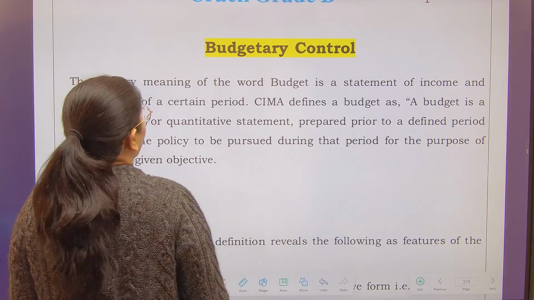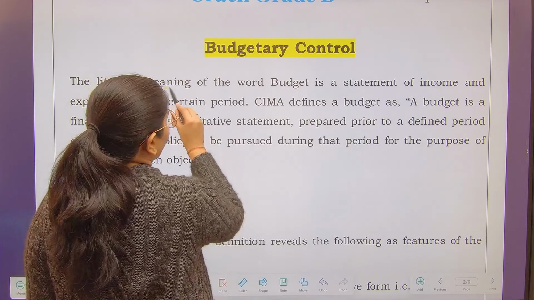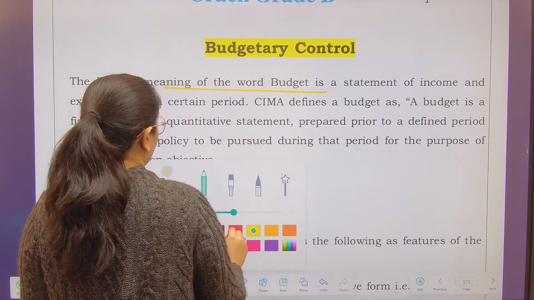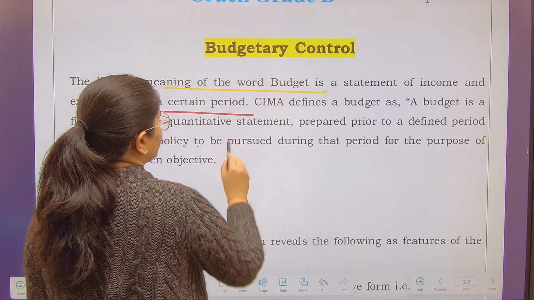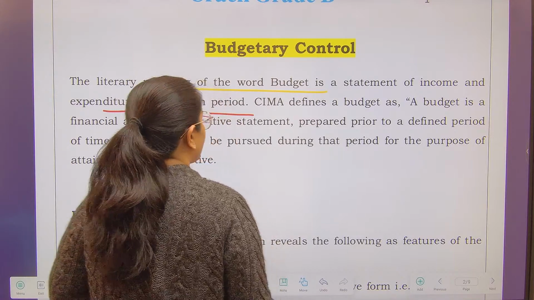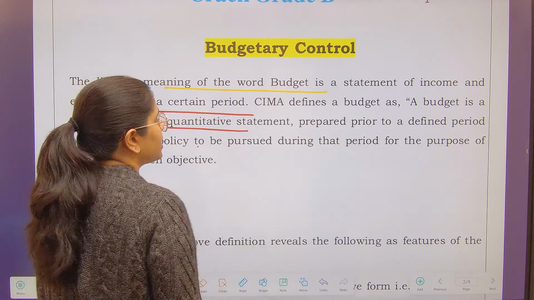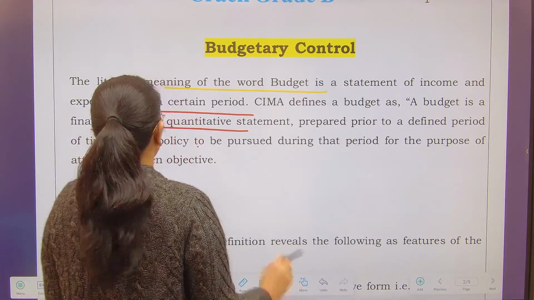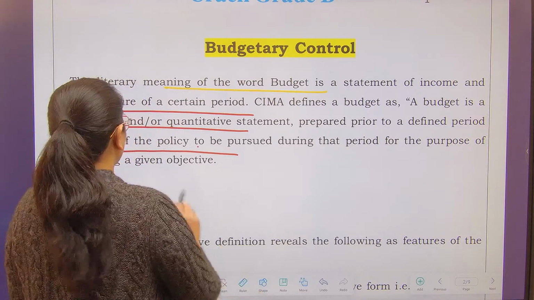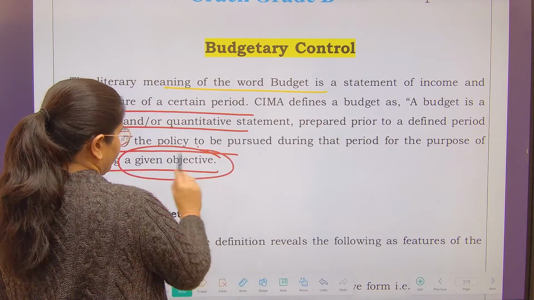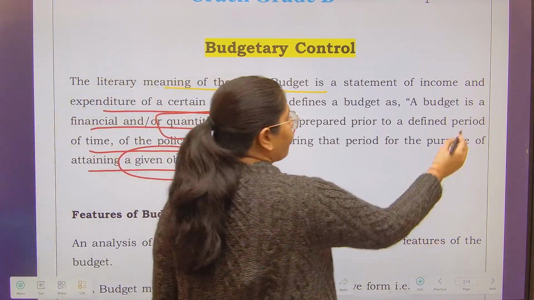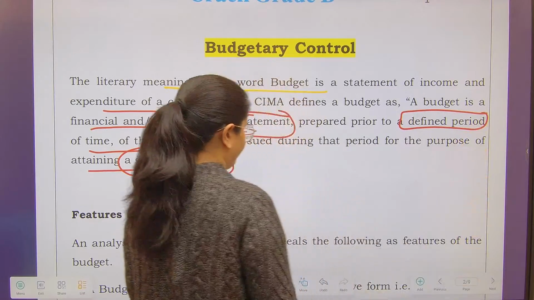See, budgetary control means, the literal meaning of the word budget is a statement of income and expenditure of a certain period. Your CMA institute defines a budget as a financial or quantitative statement prepared prior to a defined period of time of the policy to be pursued during that period for the purpose of attaining a given objective. So you see, this is a quantitative type of statement which is made for a defined period of time.